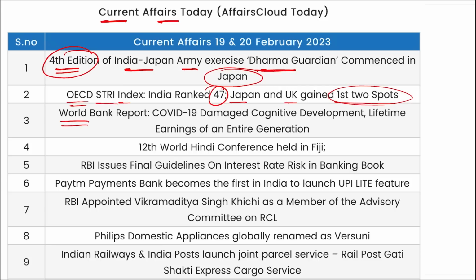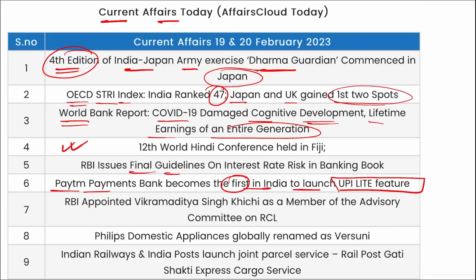A World Bank report was released that stated that COVID-19 has damaged cognitive development and lifetime earnings of an entire generation. Then the 12th edition of the World Hindi Conference. Where was this held? This was held in Fiji. Then RBI has issued final guidelines on interest rate risk in banking book. Next, Paytm Payments Bank became the first in India to launch the UPI Lite feature. RBI appointed Vikram Aditya Singh Khichi as a member of the advisory committee on RCL.